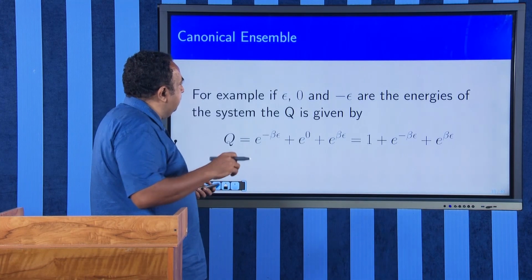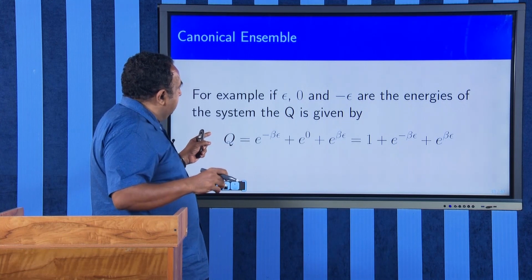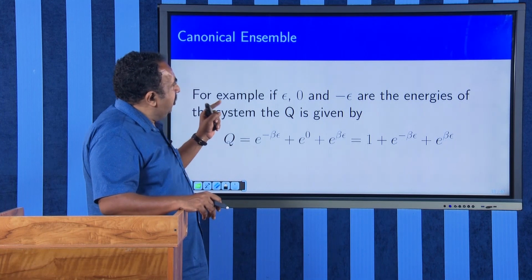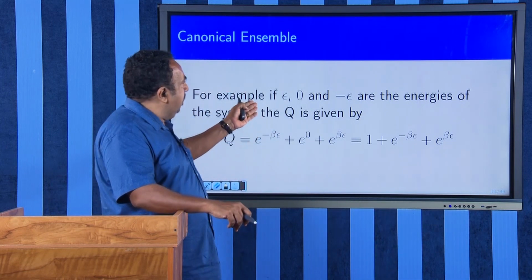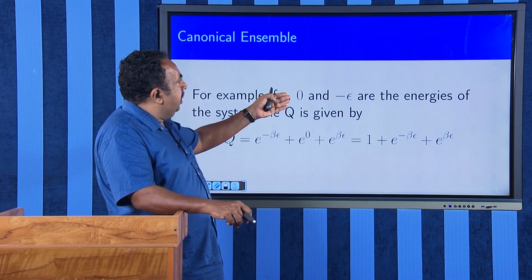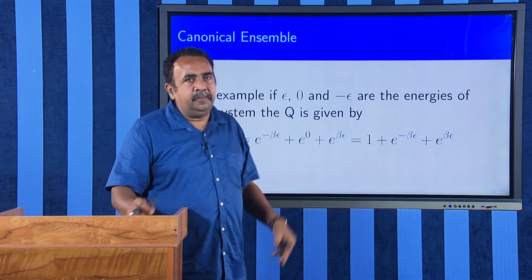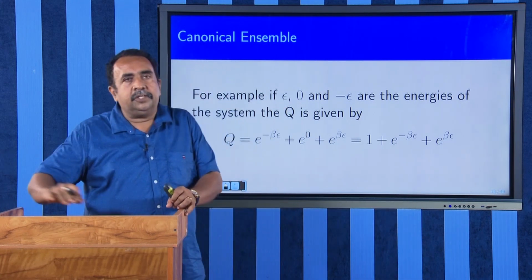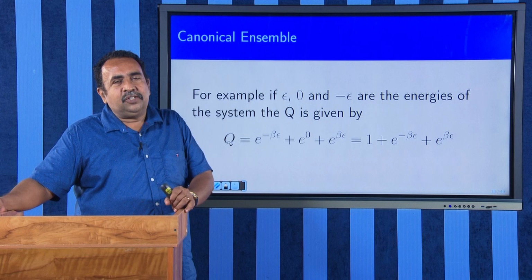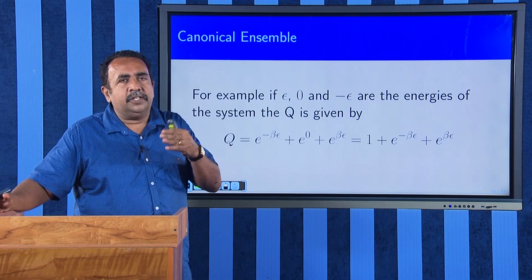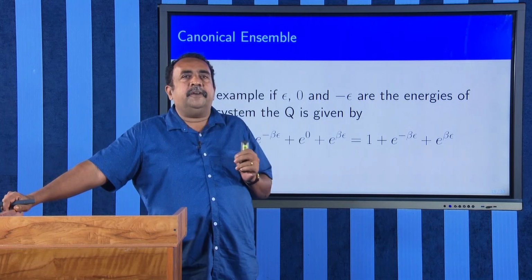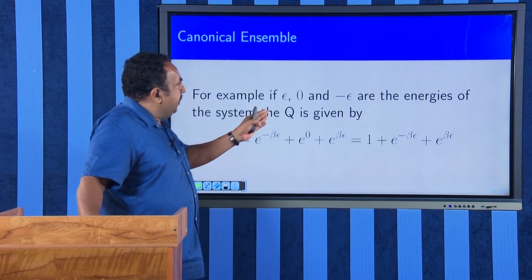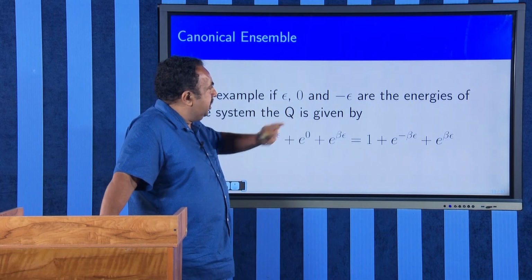Let us take an example. Suppose your particles have energies given by epsilon, 0, and minus epsilon; only 3 possible energies are there for the particles. In actual cases, it can be hundreds or millions of types of energy. But to understand what the partition function is, let me take 3 energies: epsilon, 0 and minus epsilon.